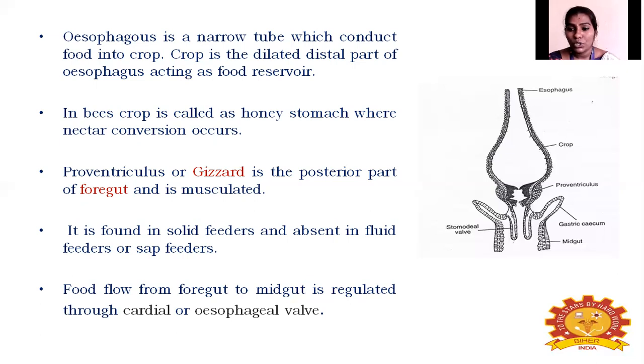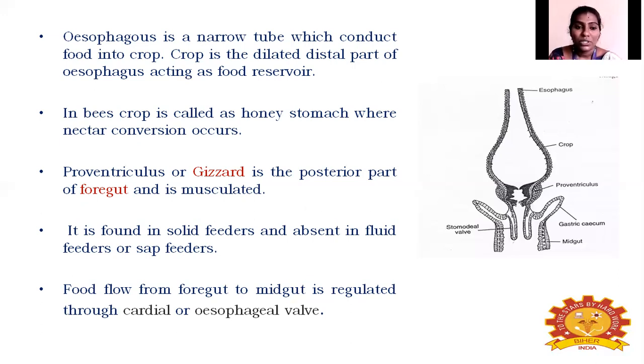So next to the crop. Up to this crop, the actual process of digestion has not yet started. Next to the crop, the part is called the proventriculus or gizzard. The actual digestion process starts here.